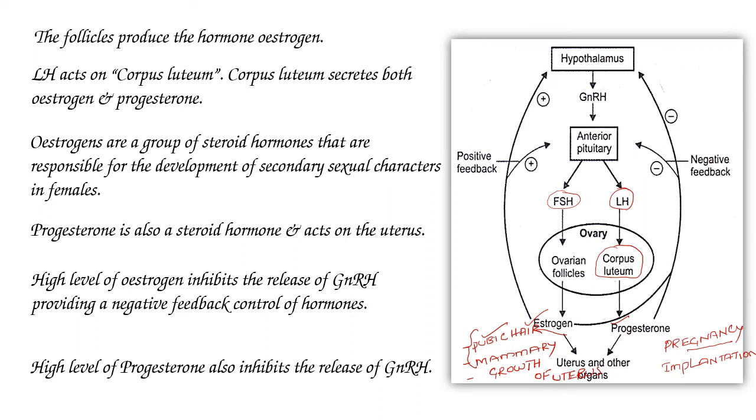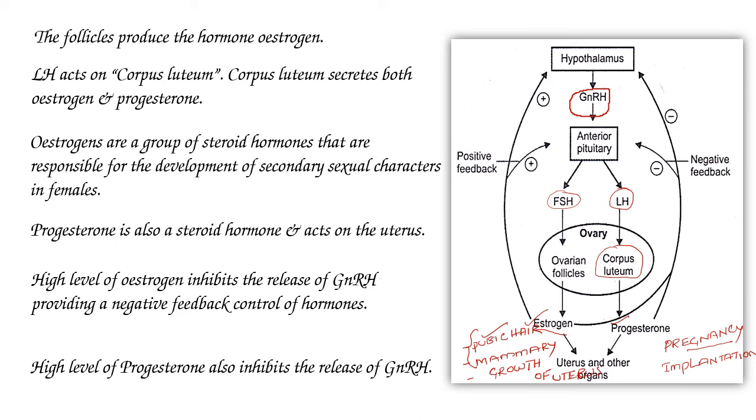Both inhibit the hypothalamus, that means they inhibit the production of gonadotropin releasing hormone when the estrogen and progesterone levels increase. Inhibit is nothing but to restrict.